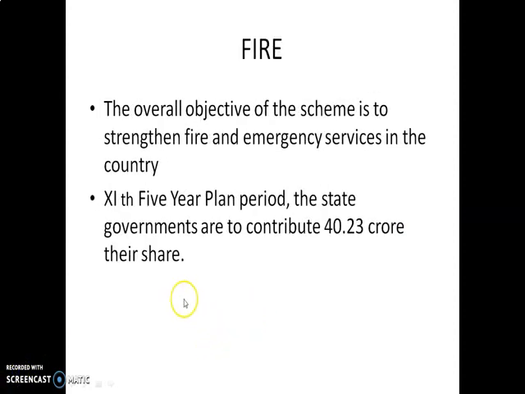Okay, next you have to go for fire. The topic name is fire. First of all, the overall objective of the fire scheme is strengthening the fire services. In the plan period, the state governments contribute 40.23 crores in the share.